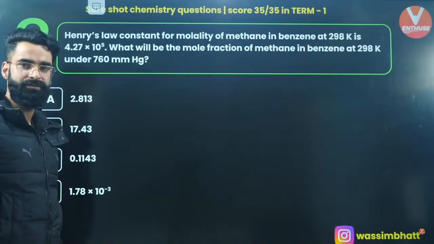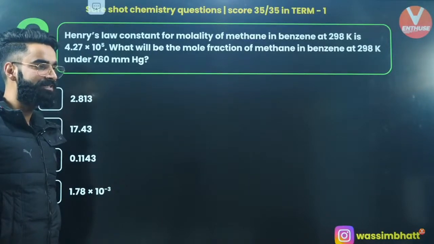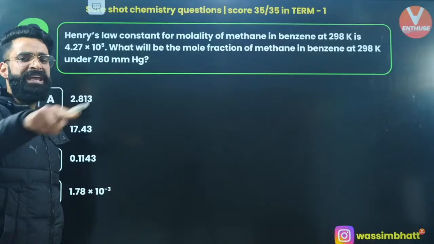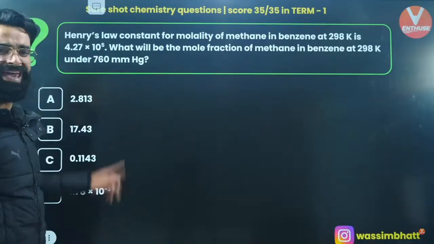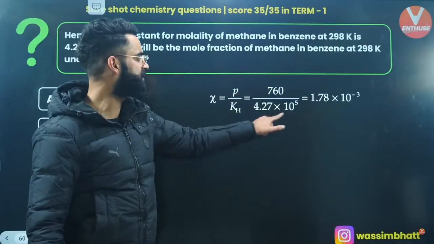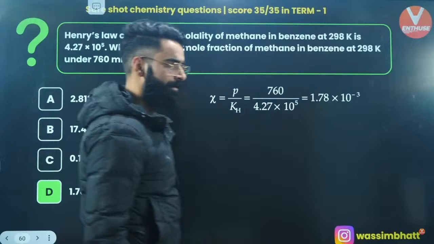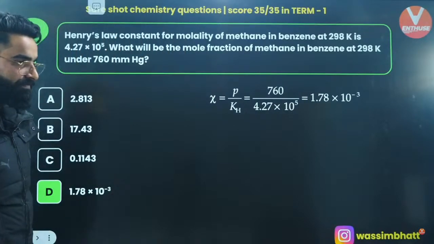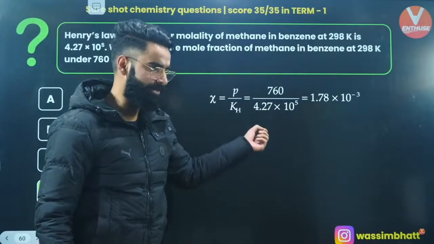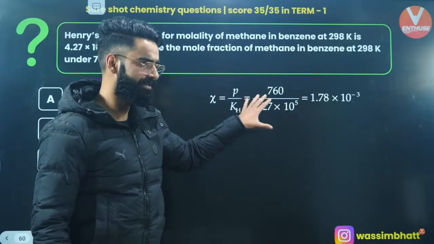Henry's equation: P is equal to KH multiplied by chi, right? You are supposed to calculate chi, which is going to be P divided by KH. P is given to you, KH is given to you. So the answer is 1.78 into 10 raised to the power minus 3. Perfect? I know this involves a little bit of calculation, that's why you are taking time in solving this. But this is the concept, right?